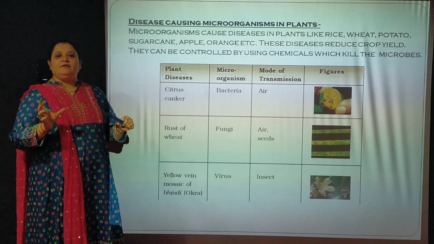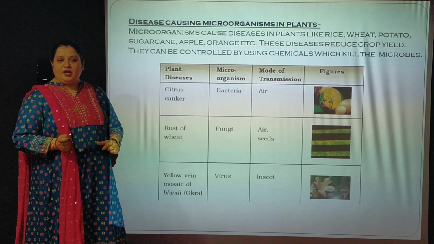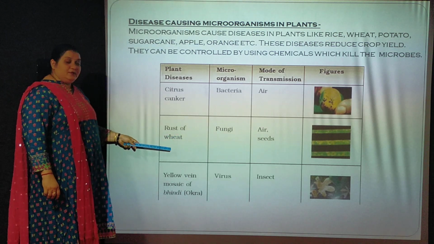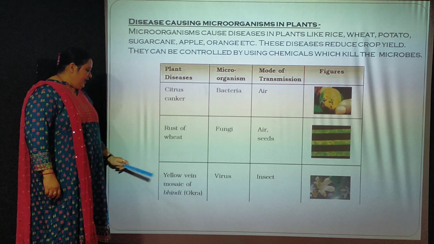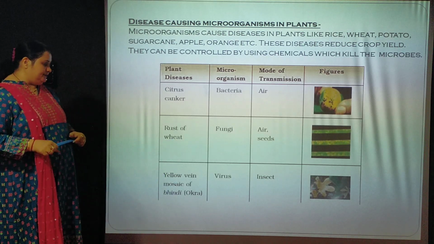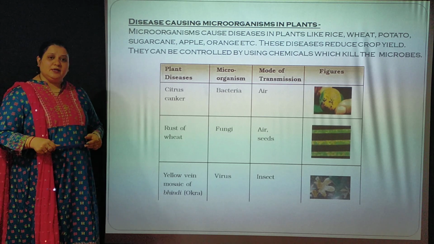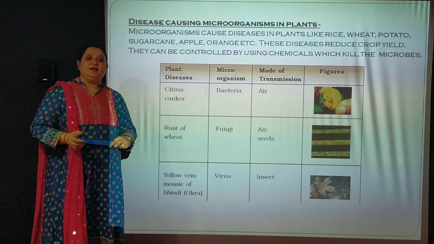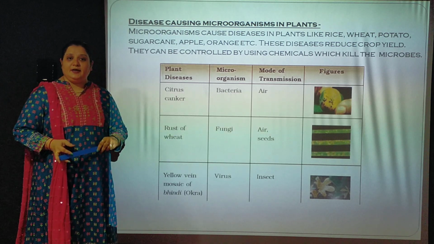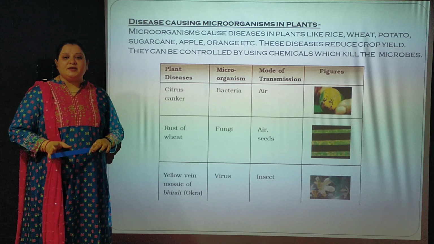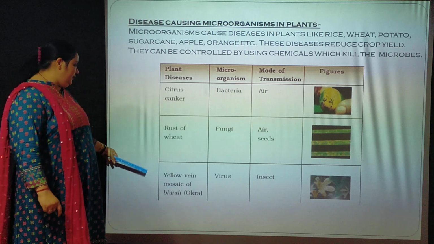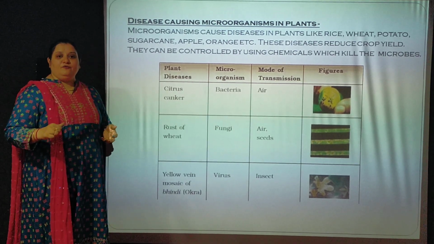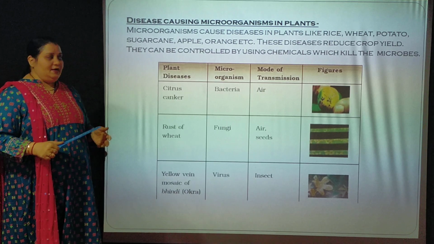अगर fungi वाले seeds sow कर दिए soil में, right? Then the plant which grows will be having this disease, rust of wheat. Next is yellow vein mosaic. It is spread through virus and its mode of transmission is insects. अगर ये insects soil में present है या उस atmosphere में कहीं से आ गए, then the plants will get infected by these diseases, right? So by using weedicides, pesticides or many other chemicals,